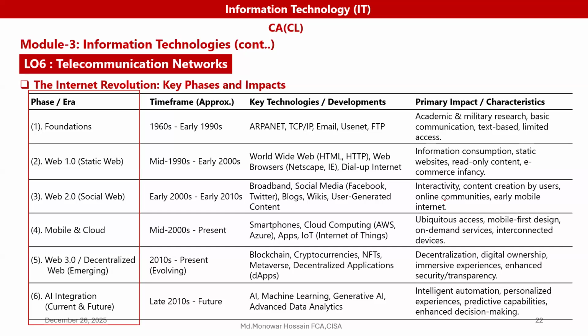Then came a social wave, Web 2.0, early 2000s to 2010, broadband and social media.